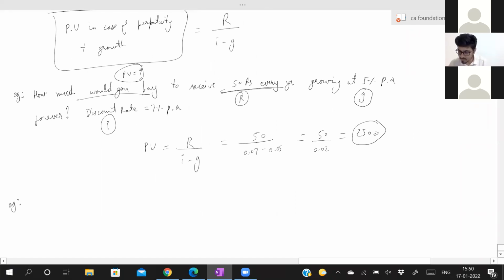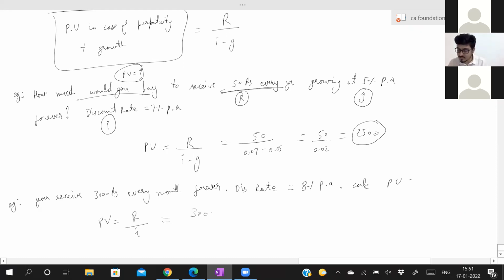Example, you receive 3,000 rupees every month forever. That means in perpetuity, you receive 3,000 rupees. Discount rate is equal to 8% per annum. Calculate present value. How will you do? Present value in case of perpetuity is nothing but present value is equal to R divided by I.